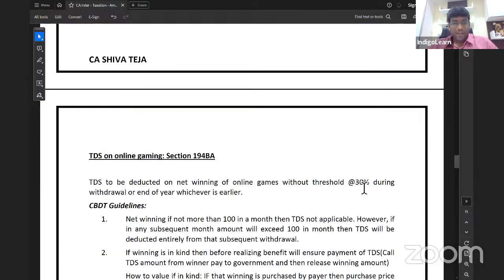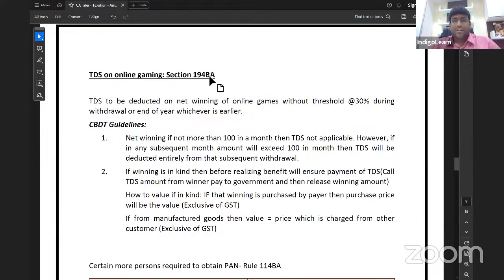Next point. TDS on online gaming. Section 194BA. I hope you know that there is something called 115BBJ, which says that in case of net winning of online games, it is taxable at the rate of 30%. And the person paying that money will also do TDS at the rate of 30%. And when will TDS be done? It will be done at the time of withdrawal or at the end of the year, whichever is earlier. Generally, they'll do at the end of the year. But if the amount is withdrawn before the end of year, at that time only TDS will be done. So TDS will be done during withdrawal or at the end of the year, whichever is earlier.